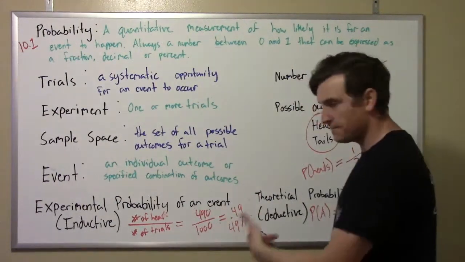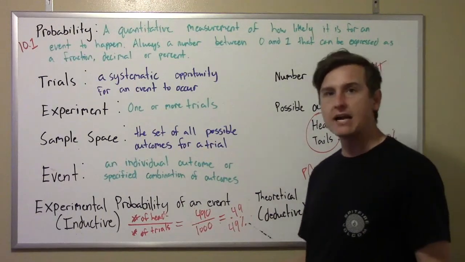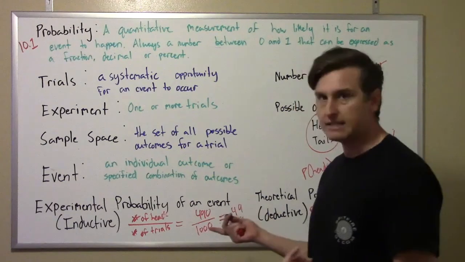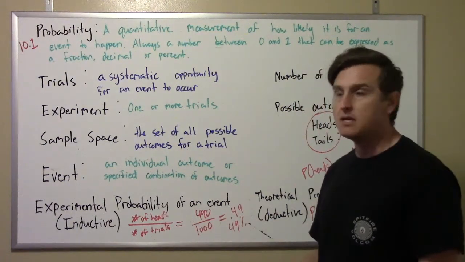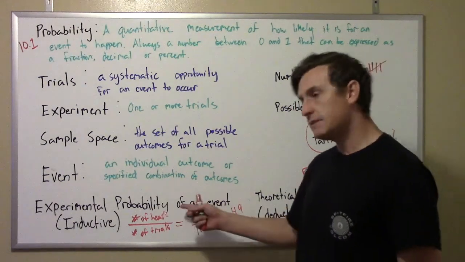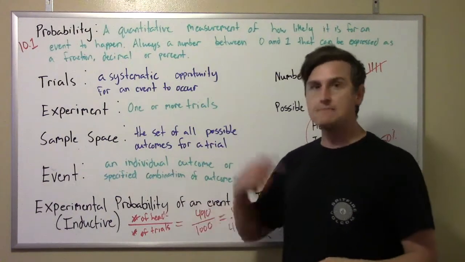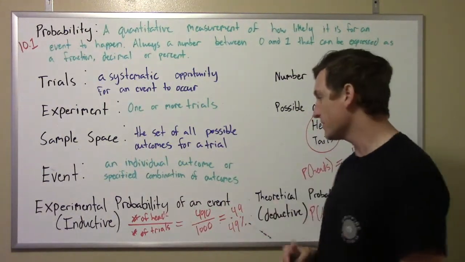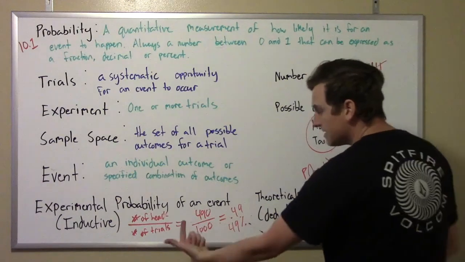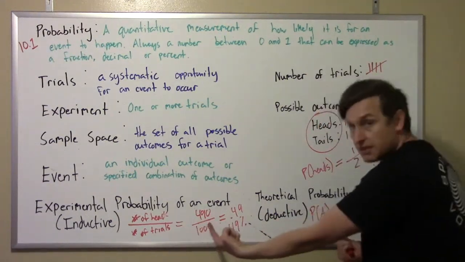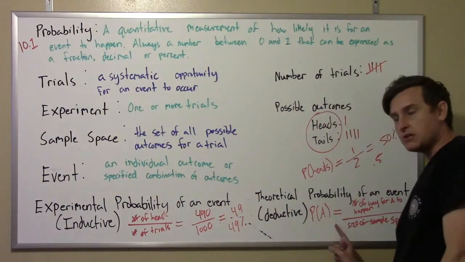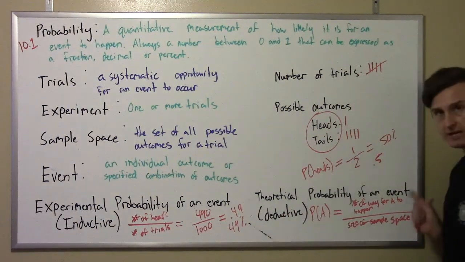So the 20% that I got is not a very accurate or a very good conjecture. It's not a very good probability, because we didn't do it enough times. In order to get a really good experimental probability, you have to do many, many trials. Like at least 100, but like more than that usually. And what happens is this should get closer to this. The experimental probability should get closer and closer to this theoretical probability.